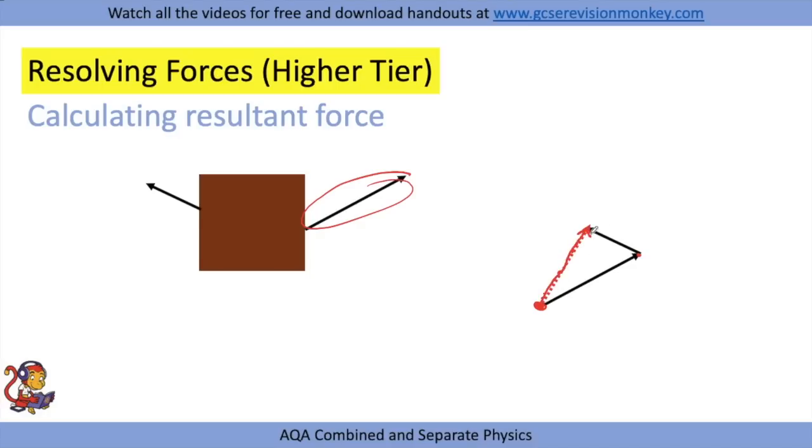So just neaten that up here for you. This arrow here would represent the resultant force, and try and be really accurate, more accurate than I have, to make sure your arrow starts here and meets at the tip of that arrow.